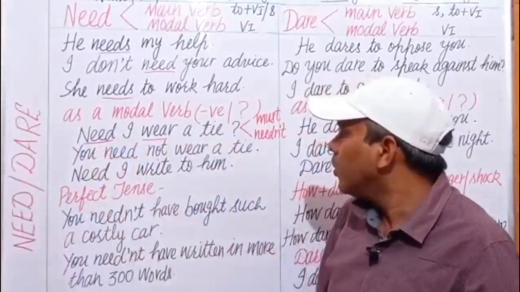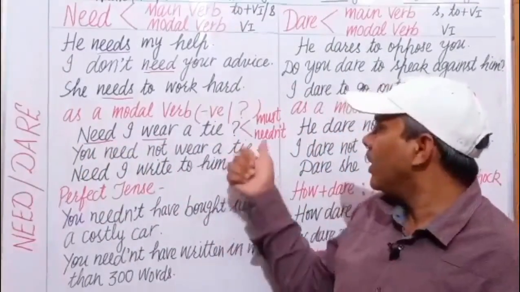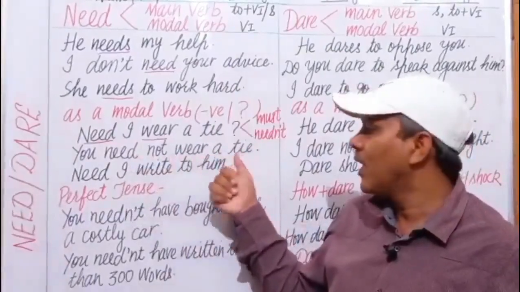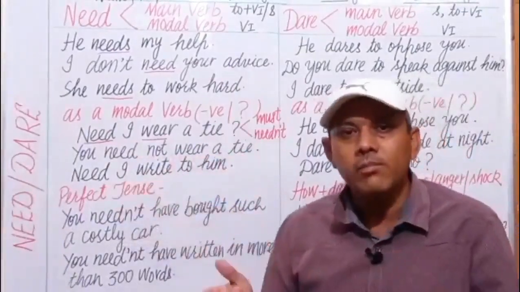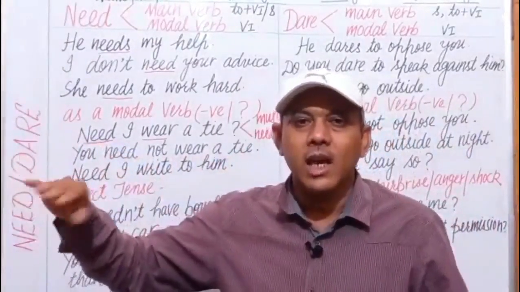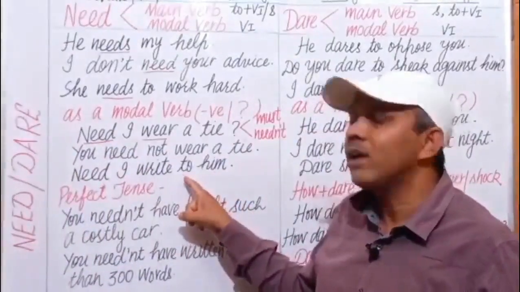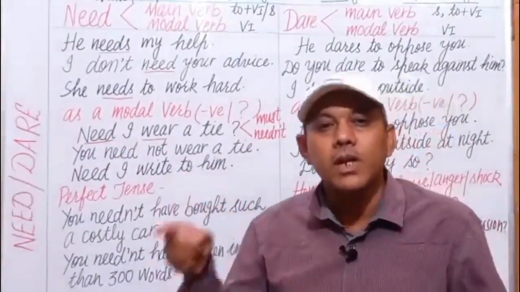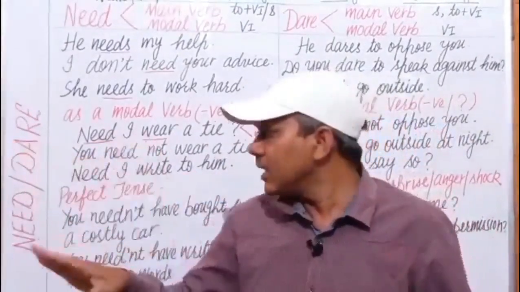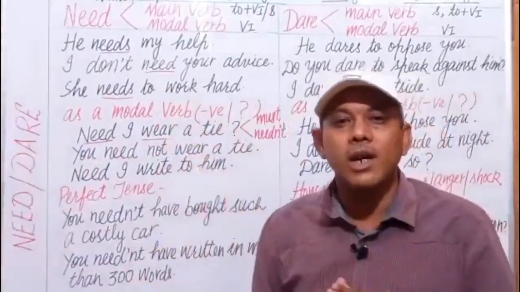Next is you need not wear a tie. No, you need not wear a tie. Need I write to him? क्या मुझे उसको लेटर लिखने की जरूरत है? क्या मैं उसे लिखूं? No, you need not write to him, or yes, you must write to him. In this way, we can say that need is used here as a modal verb.